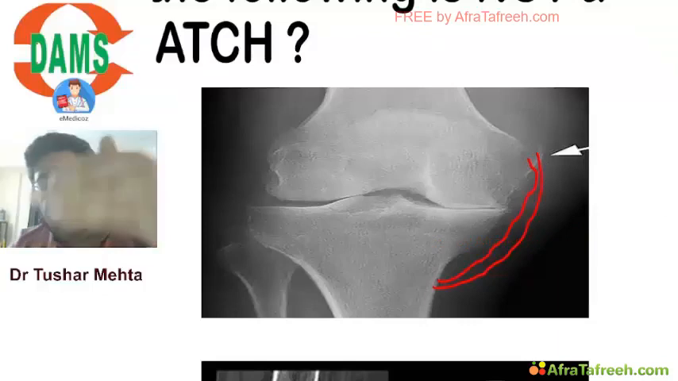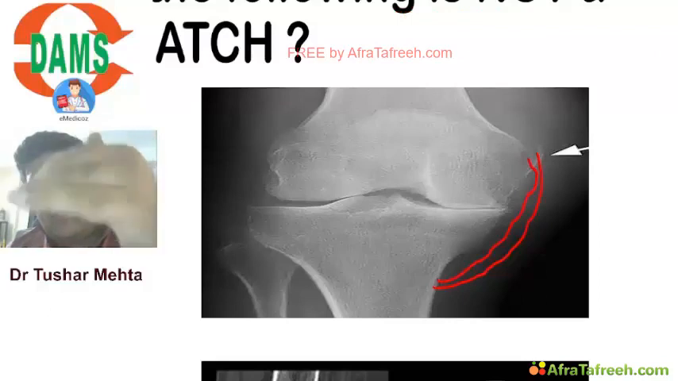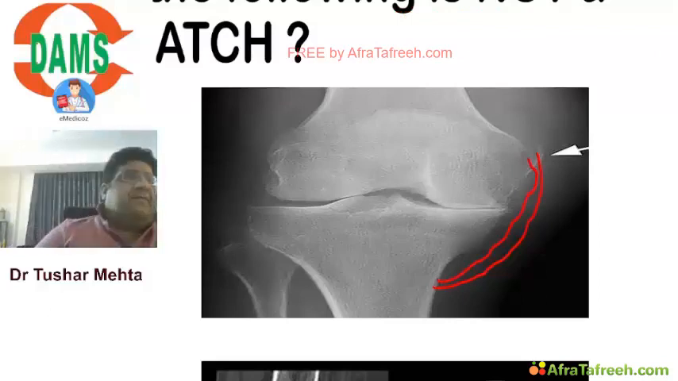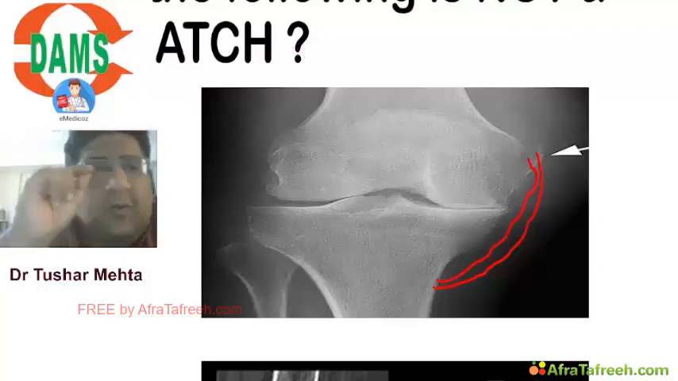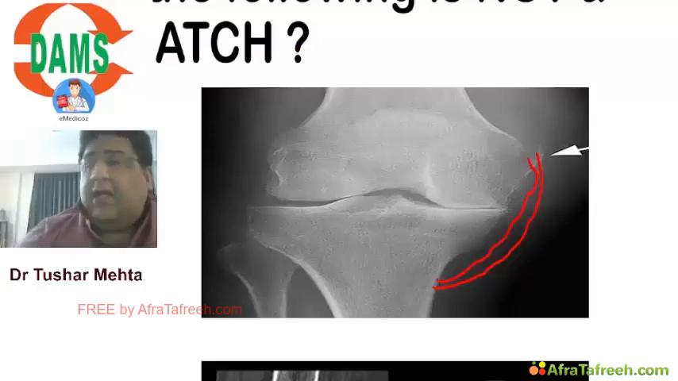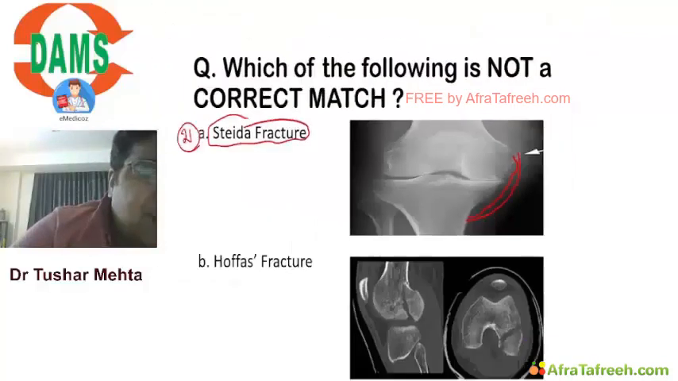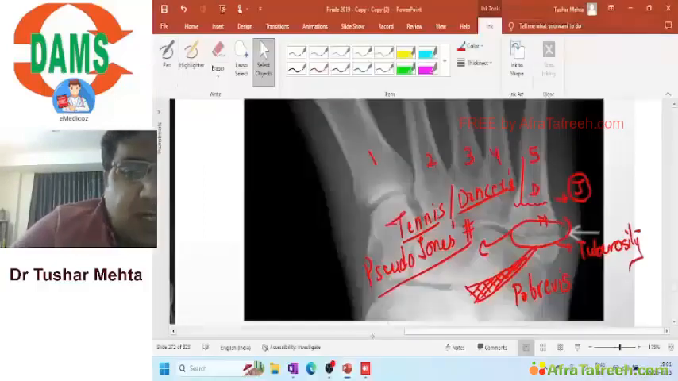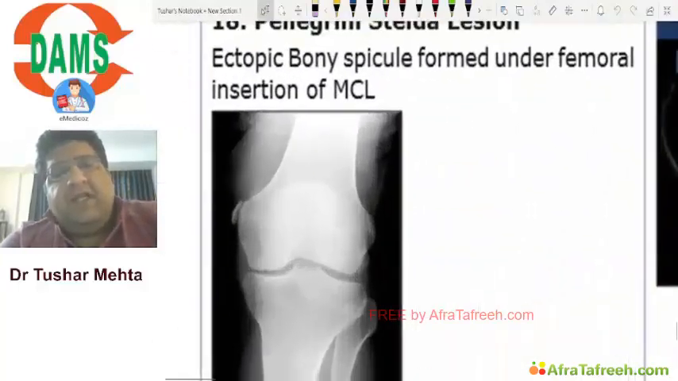When this bone will bleed, will that make a hematoma over there? Yes, it will. And when that hematoma is there, do you think it will calcify, will ossify? Yes, it will. I am telling you that hematoma will calcify and ossify, and it will make an ectopic bony spicule. I will show you in one photograph, but that bony spicule which will be made will be called Pellegrini Stieda lesion.